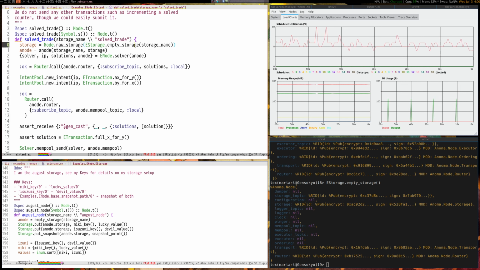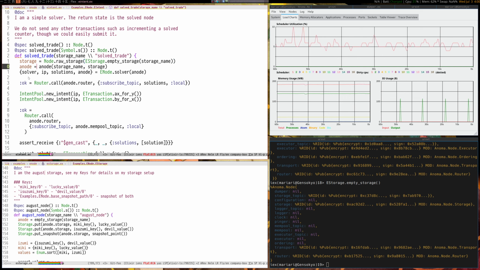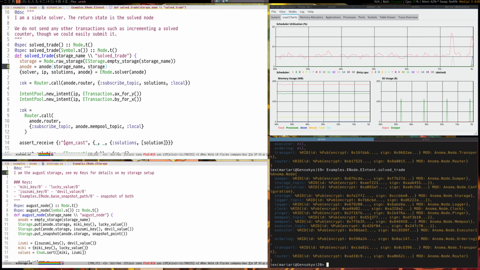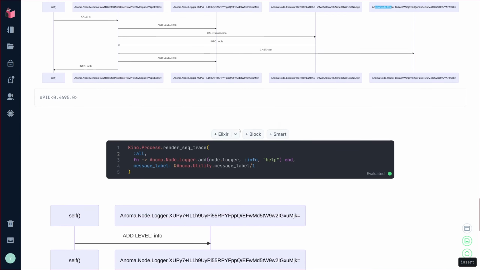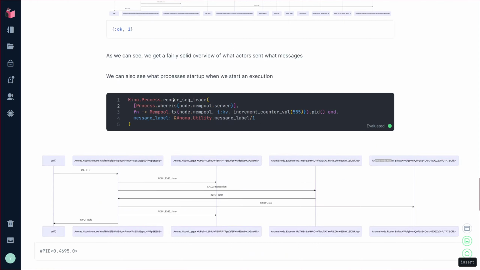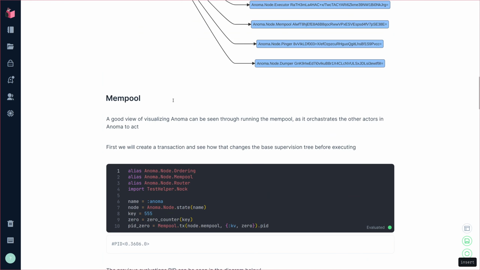But we can look through this code and figure out what the API of intents is. We can see some pretty interesting things, where we make a node and call it. So this one is called eintent. Nope, I have to call it by hand. Let's see, if I were to do solve trade, I now have this, and now I can use the same tooling that we saw over here on it. Because, again, this is just checking messages between things. So if you had the processes here and you had visualization tooling, you could just use it.